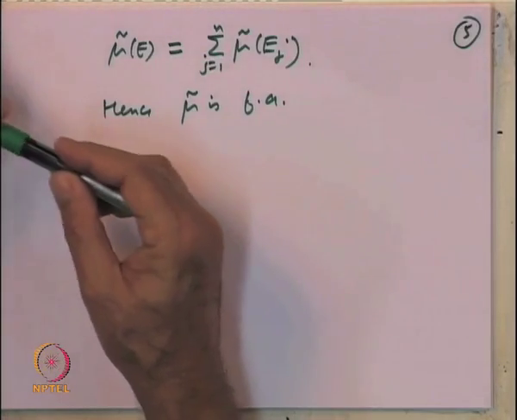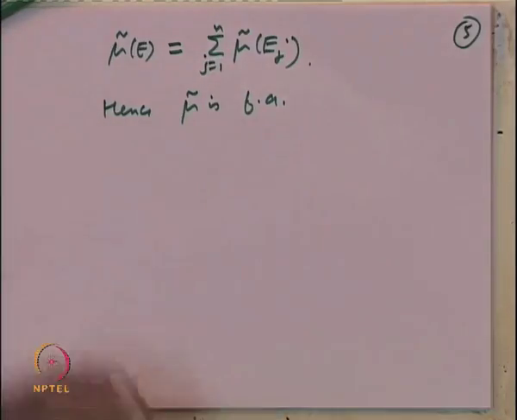Thus we have shown that a measure which is defined on a semi algebra can be in a unique way extended to the algebra generated by it. Basically the idea is, intuitively keep in your mind that mu of a set is its size.